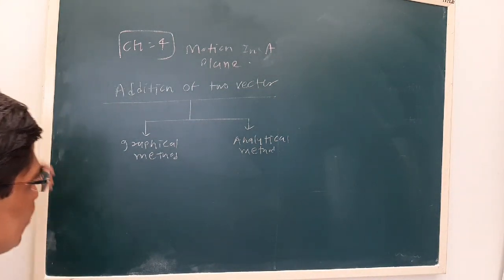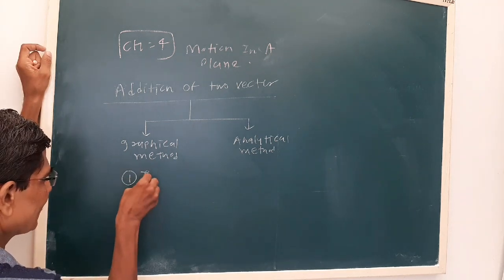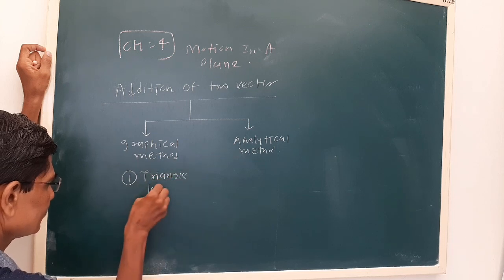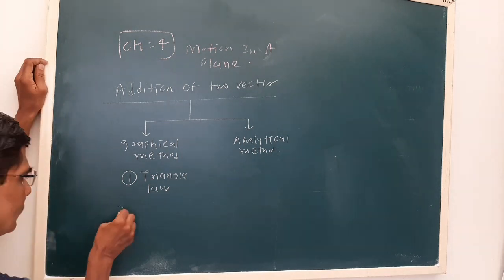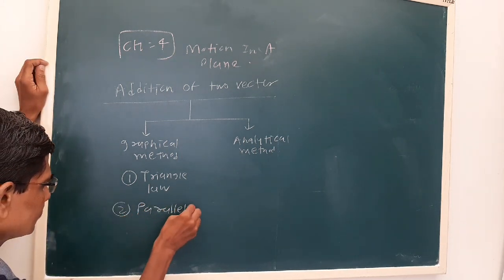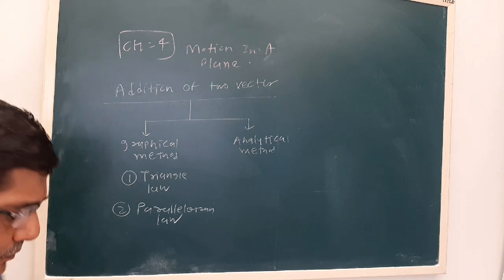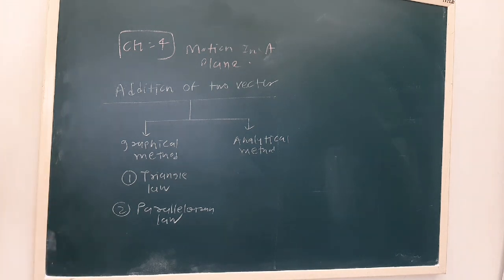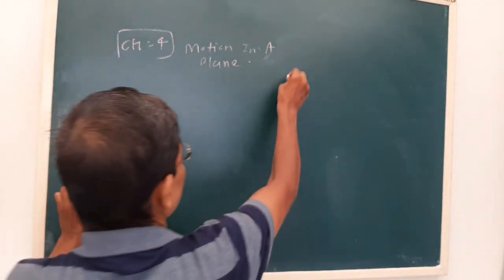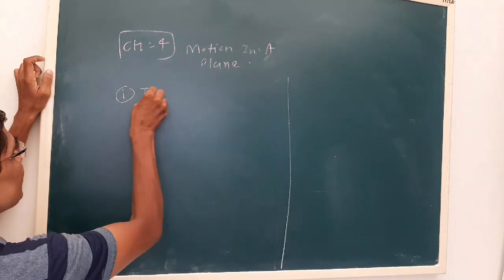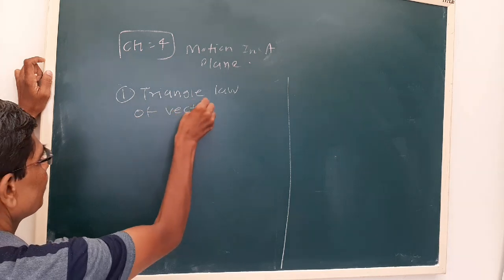Now see, in analytical method, we will have some formula. Generally in graphical method, we have the triangle law or the parallelogram law. In analytical method, we will derive some formula. Now, we start with the triangle law of vector addition. First is the triangle law of vector addition.